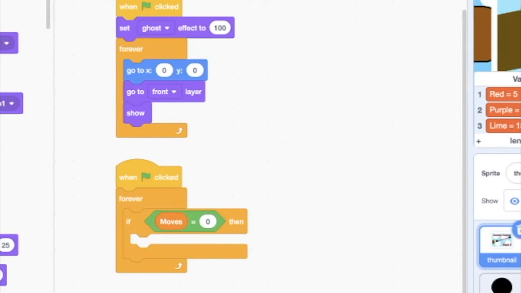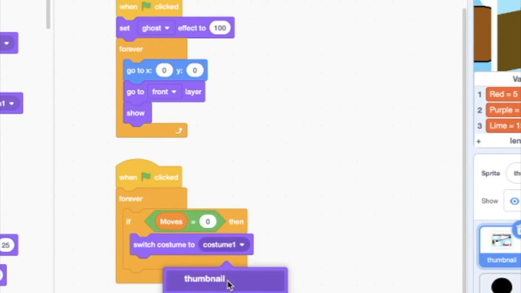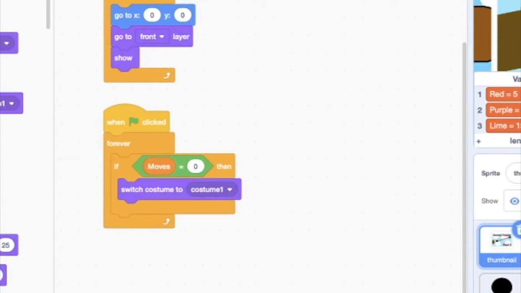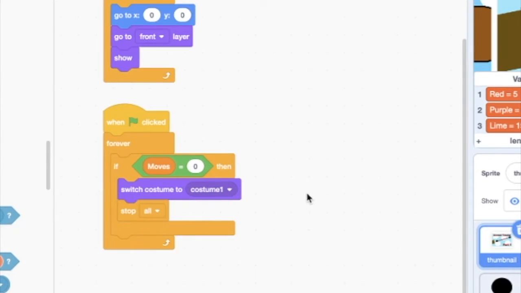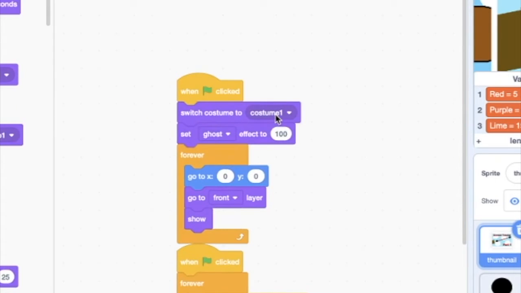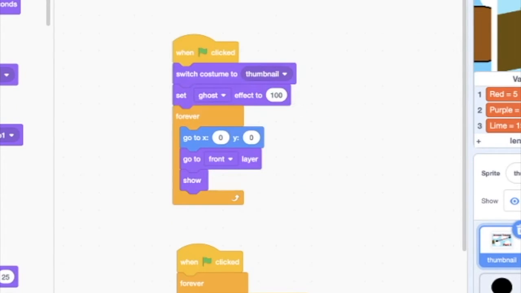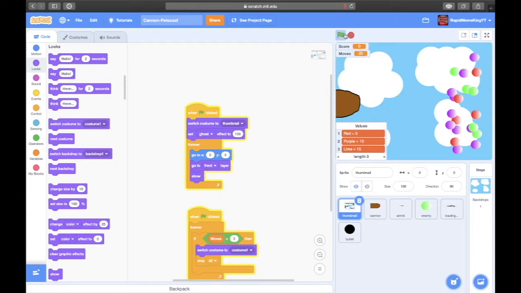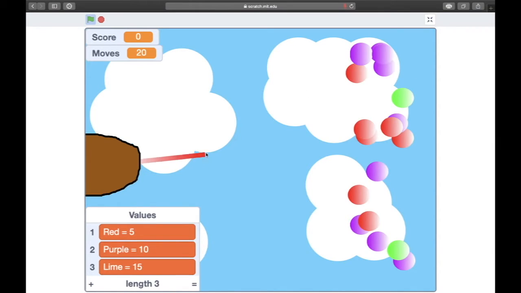Then we're gonna say switch costume to costume 1, and then stop all. But for it to constantly prevent, we're gonna have to say for it to start with the thumbnail in the beginning. So that's, okay, there you go. Alright. So we have this. Boom. 19. Boom.